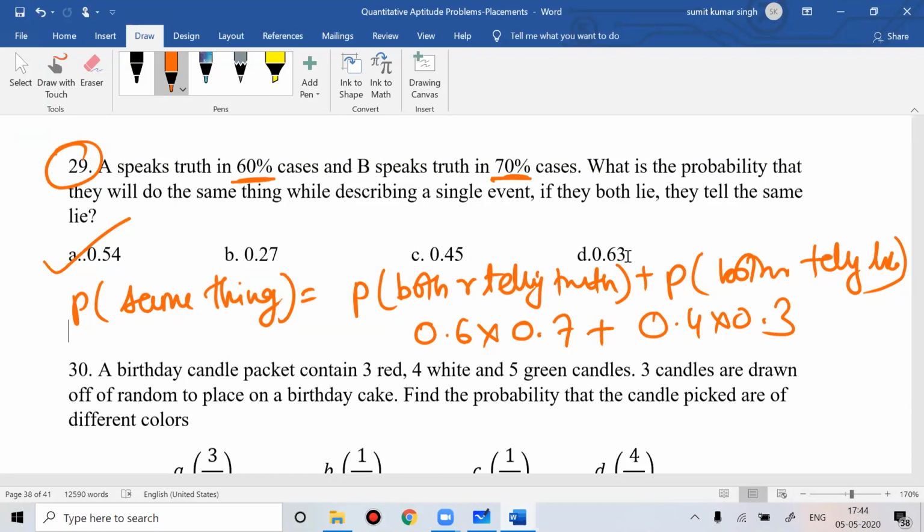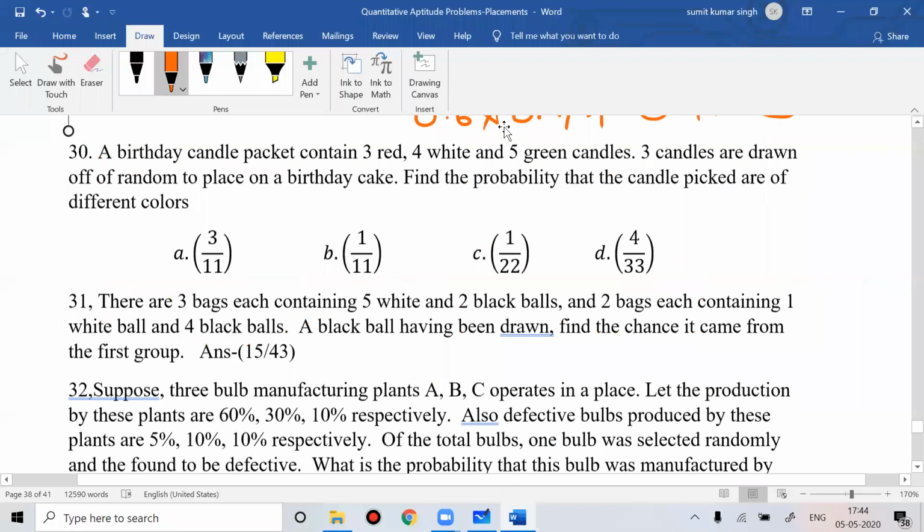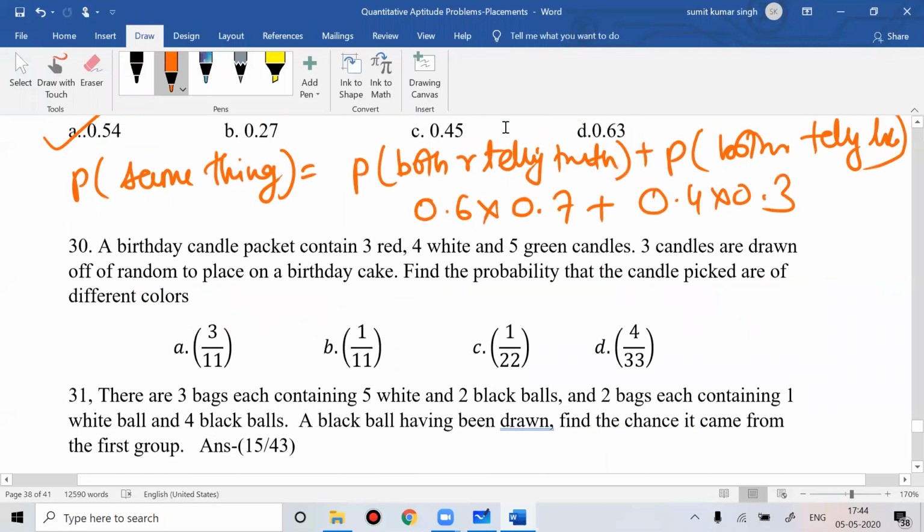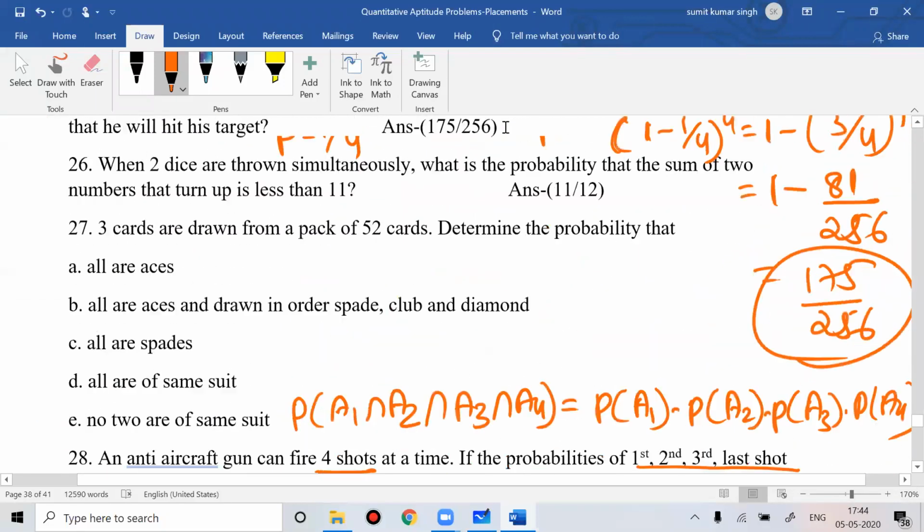Clear? Anyone have doubt? So you can solve these questions.